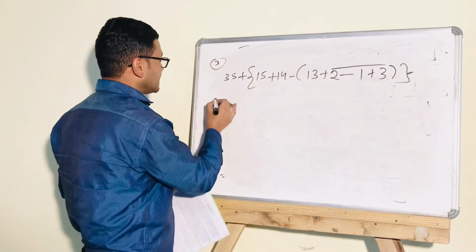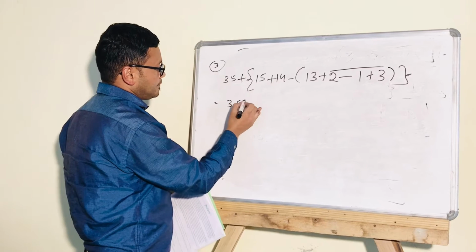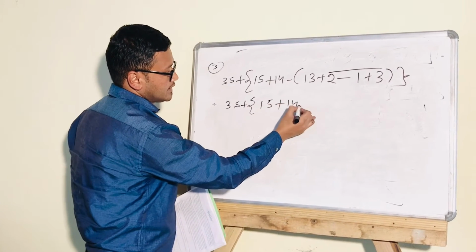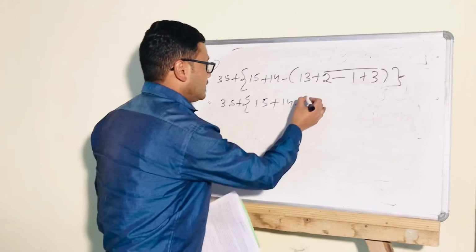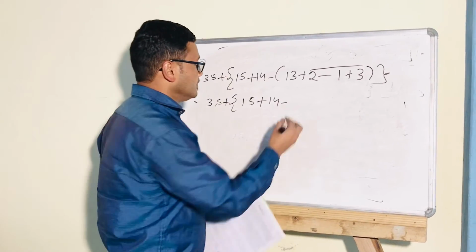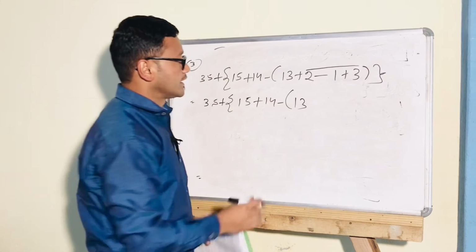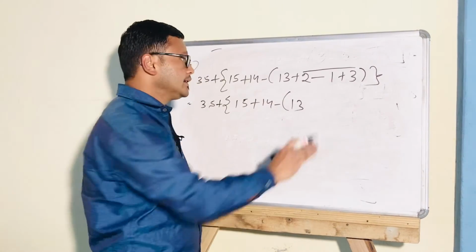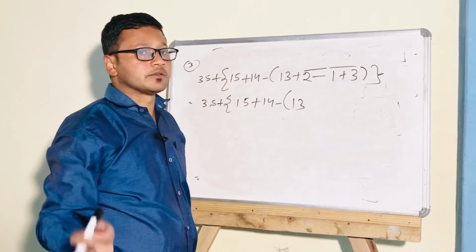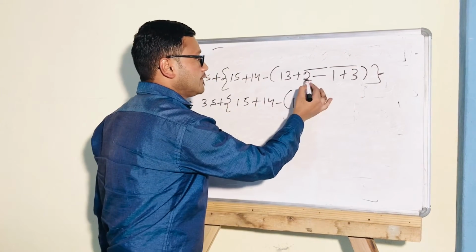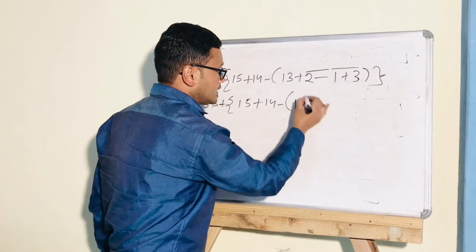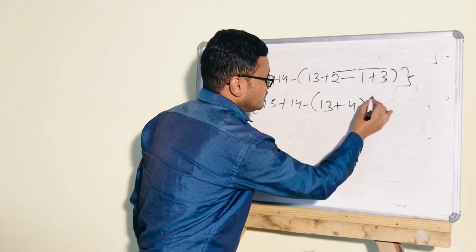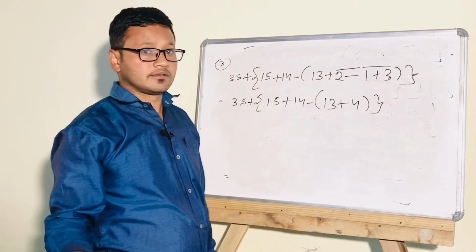Now 35 plus 15 plus 14 minus, you can do directly, no problem, just write 13. 3 plus 5, 5 minus 1 is 4. Ultimately the bar bracket will be removed. Just write this plus, then 4 only. Now the bar bracket is removed.